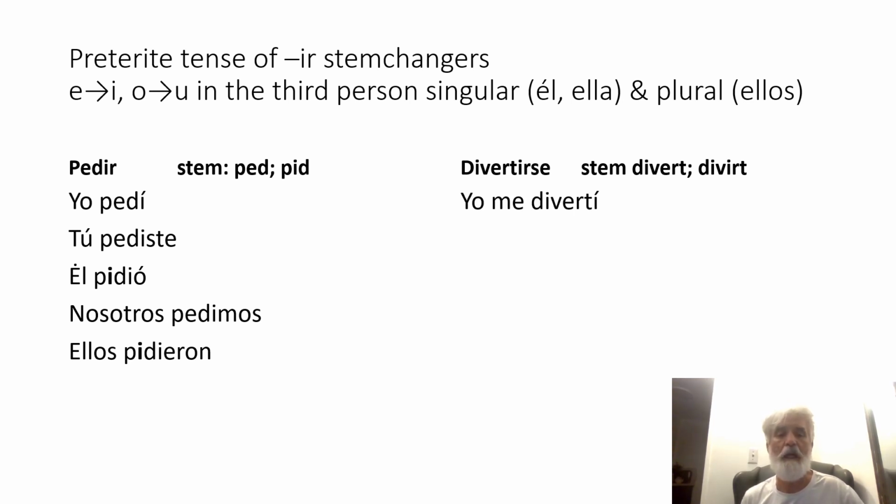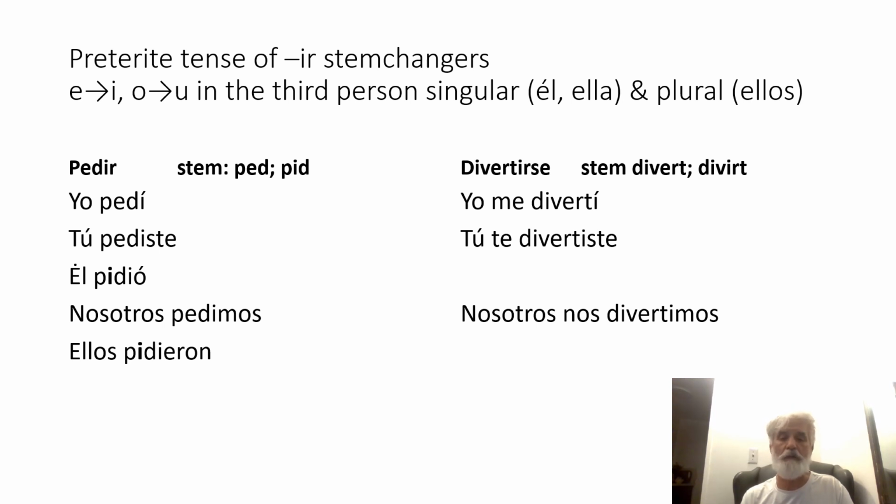Let's take a look. It's reflexive, so I have to include the reflexive pronouns. You should all know your reflexive pronouns. So literally, I diverted myself or I had fun. Yo me divertí. I use divert, the regular stem. Normally, whenever I conjugate a verb in the preterite, I just get the regular stem, I drop the IR ending, and I add on an I. So yo me divertí. What about the tú form? Again, I use the divert, that first stem. So tú te divertiste. I put an iste ending on because it's the preterite of an IR verb.